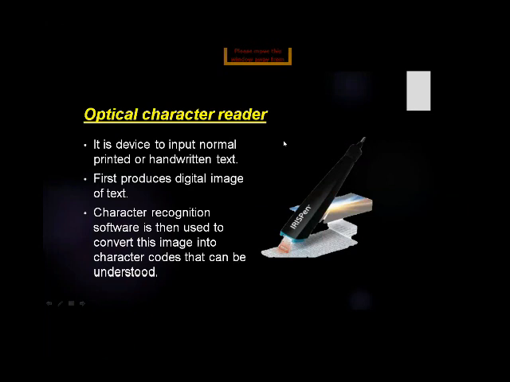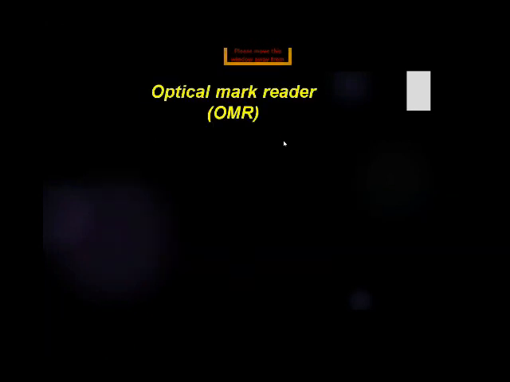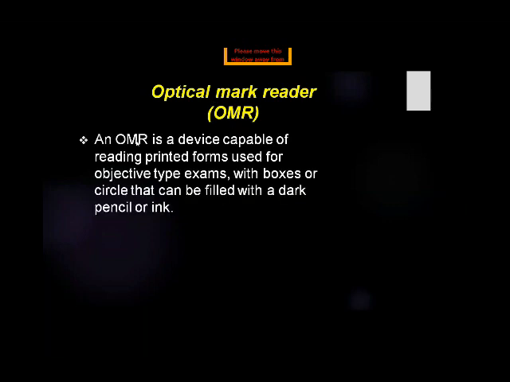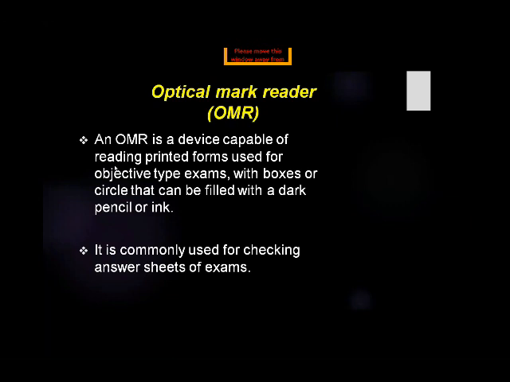Now move towards the next device, the optical mark reader, or in short OMR. OMR is a device capable of reading printed forms used for objective type exams with boxes or circles that can be filled with dark pencils or ink. It is commonly used for checking answer sheets for exams.